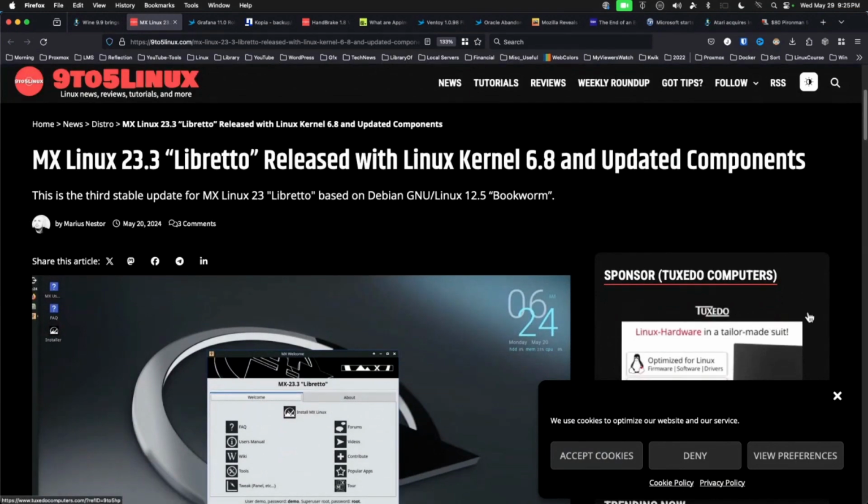Next up, we've got MX Linux 23.3 Libretto released. Based on Debian 12.5 Bookworm, there is an advanced hardware support or AHS version with a newer kernel also available. Systemd init is now usable on the live system in a rudimentary fashion.